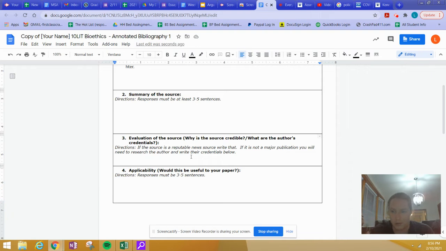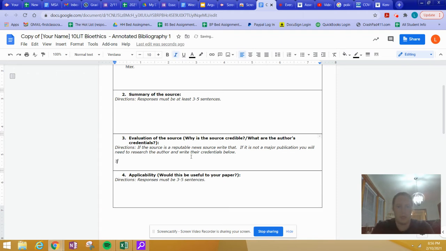So if you're using the Chicago Tribune or the Chicago Sun-Times or the New York Times, Washington Post, the Atlantic, all you would need to do is write down the New York Times is a reputable news source. And that's it. If you ever have questions about what qualifies as a reputable news source, you can ask me or Miss Caden or any of your teachers, really.